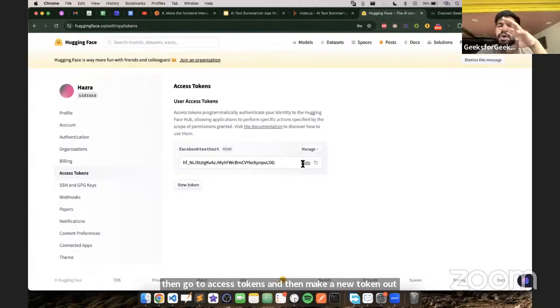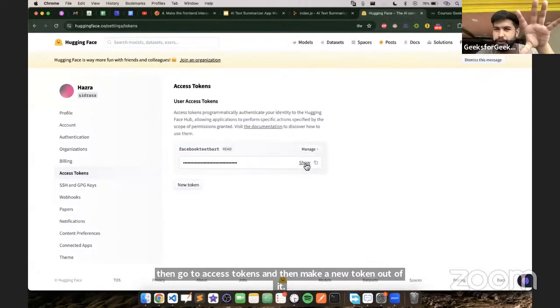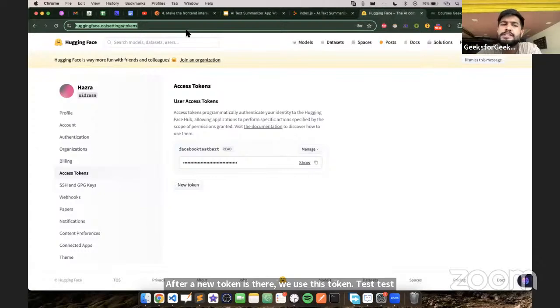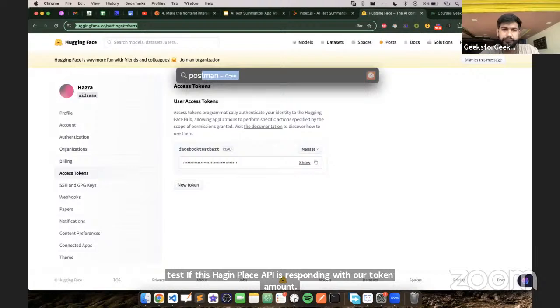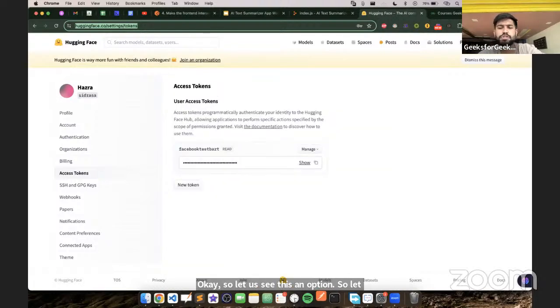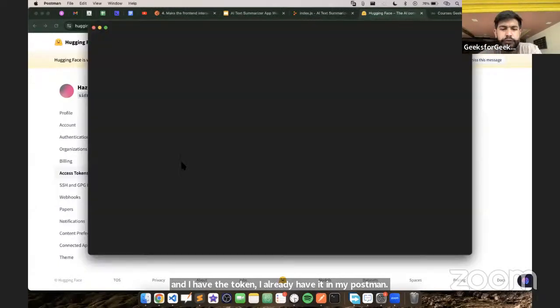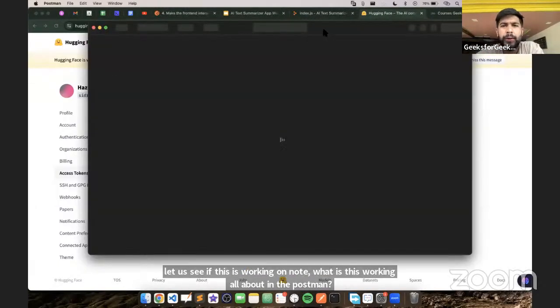After you have a new token, that is this. I shouldn't show you my token. After a new token is there, we use this token to test it. Now let us test if this Hugging Face API is responding with our token or not. So let us open Postman and see. I have the token, and I already have it in my Postman. Let us see if this is working or not.